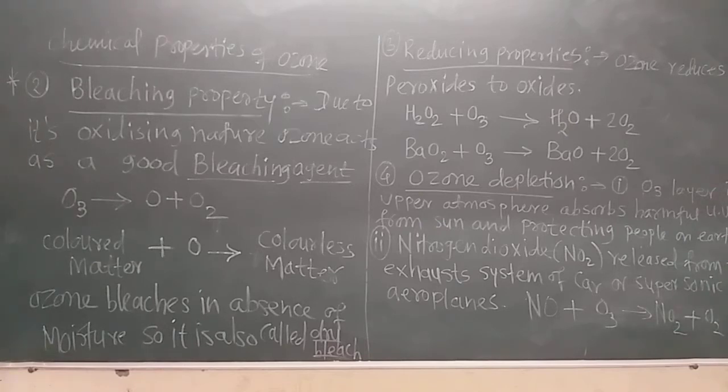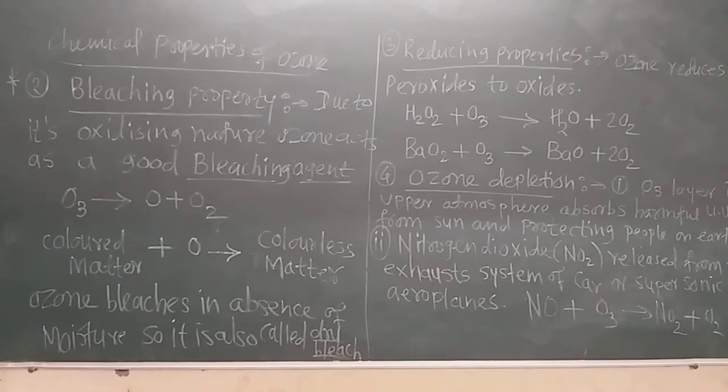The first reason is that the ozone layer in the upper atmosphere absorbs harmful ultraviolet rays coming from the sun, and in this way the people on the earth get protected from these very harmful radiations.